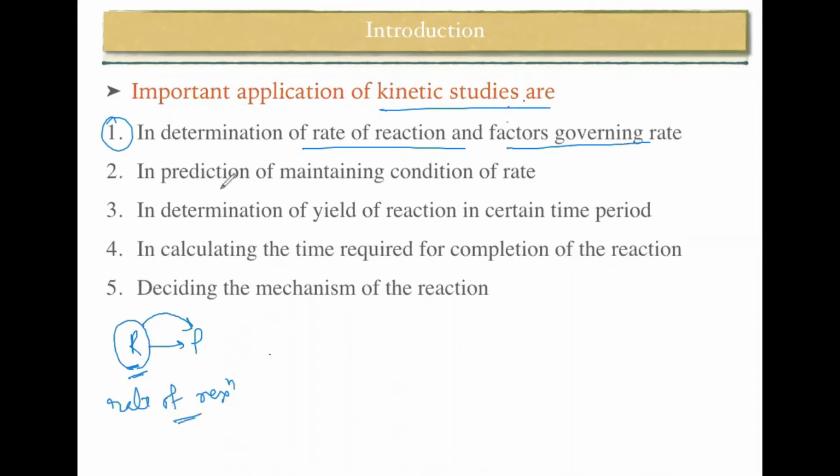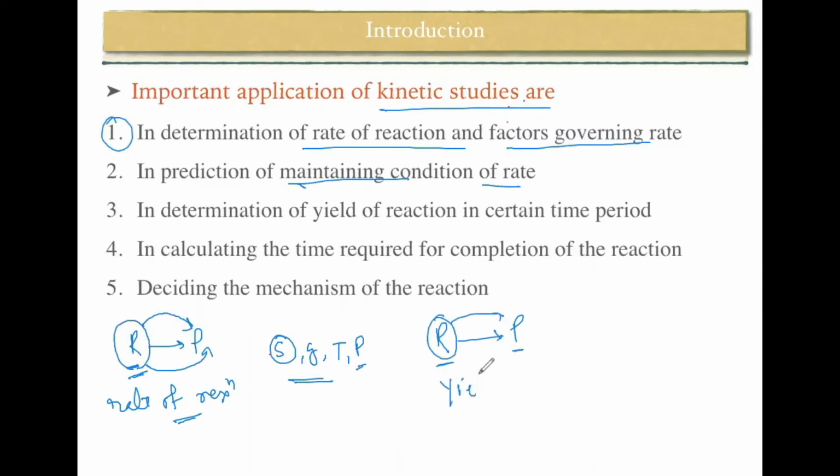Second point: it predicts the conditions for maintaining the rate. It tells us at what condition the reactant is going to convert to the product. It can be solid state, or gas, or some factor like temperature or pressure. These are the factors maintained in the reaction so that it will give the product. Third one: determine the yield of the reaction. When the reactant converts to the product, we determine what percentage of the reactant gives the product. That is nothing but the yield of the reaction.